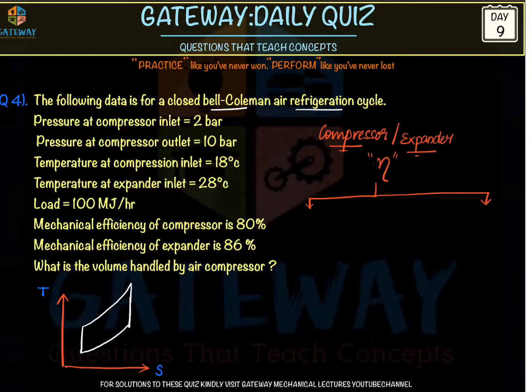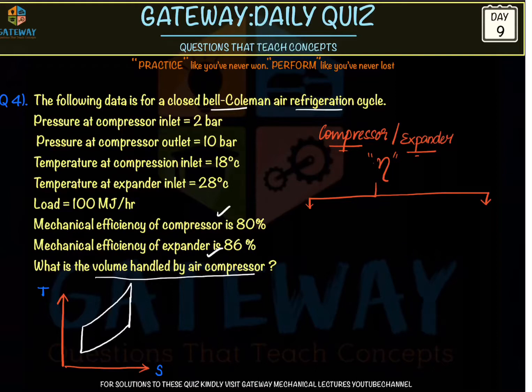And here in the question, the mechanical efficiency of the compressor, you watch the solution to that question. You also go through the question and watch the solution video on this question. In the question, it is given mechanical efficiency of compressor and mechanical efficiency of expander. And we were asked to calculate the volume handled by the air compressor. Okay. And a student asked me a question: why did we not consider mechanical efficiency of compressor and mechanical efficiency of expander?